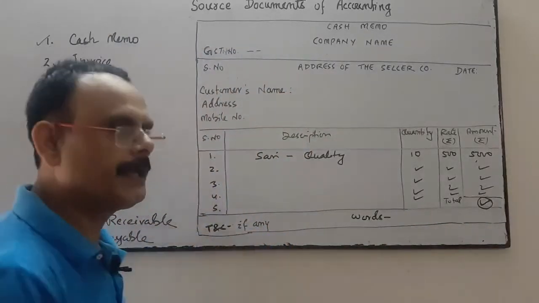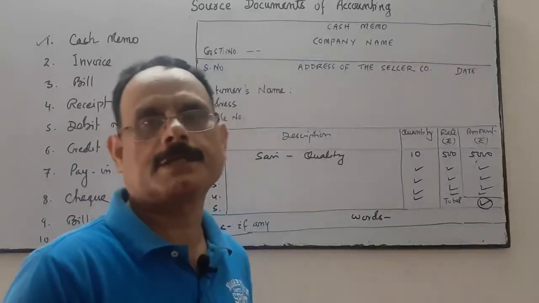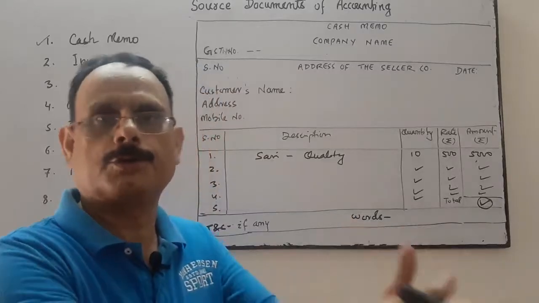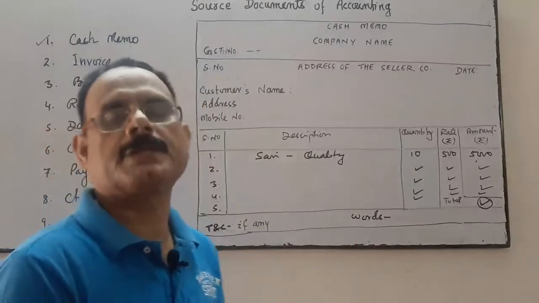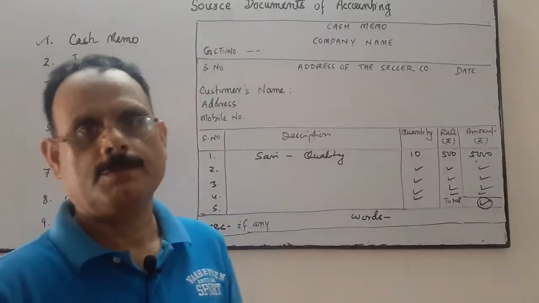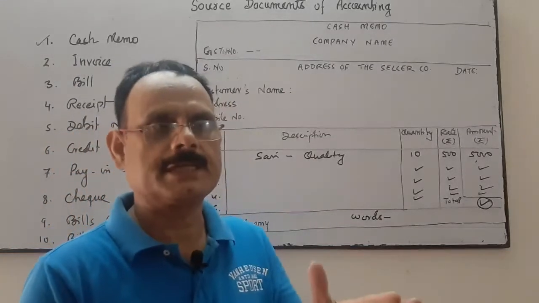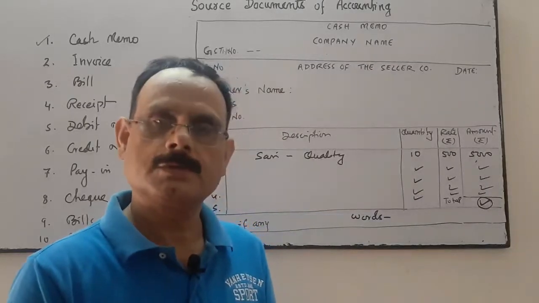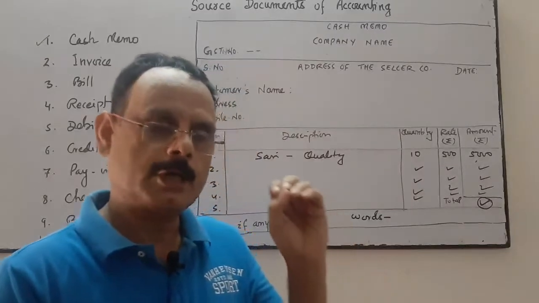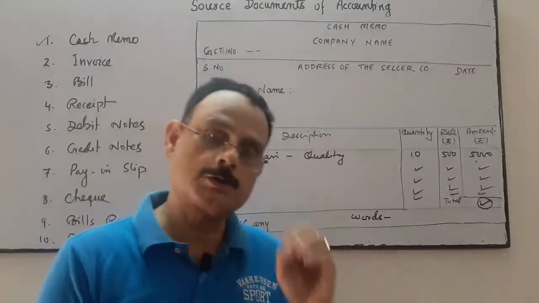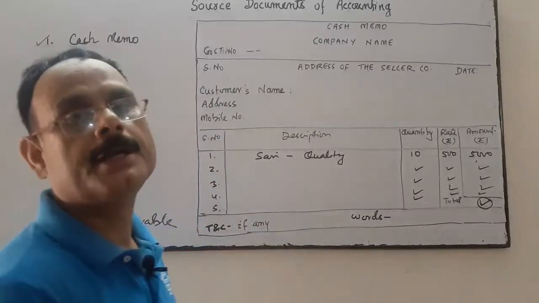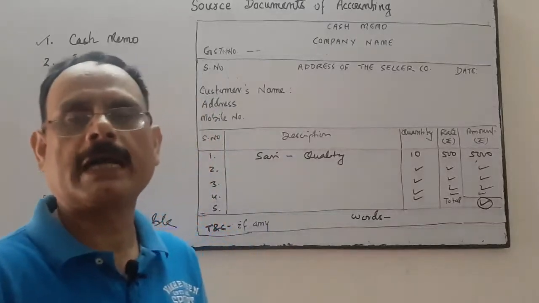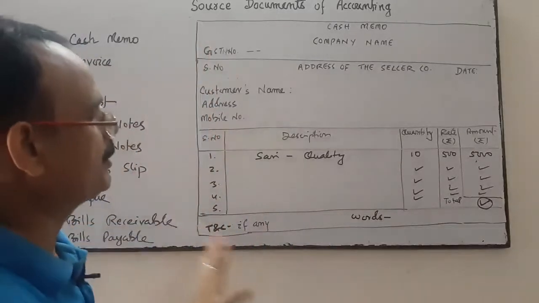Terms and condition, if any, you have to write the terms and conditions of your sale. At what terms and condition you are going to sell your goods. The buyer must know the terms and condition in writing, because it's an evidence, not orally. Whatever the terms and condition you want to impose or communicate, you communicate orally, well and good, but also you have to communicate, it is mandatory in writing. So mention your terms and condition, if any, in your cash memo. So this is the format of a cash memo.